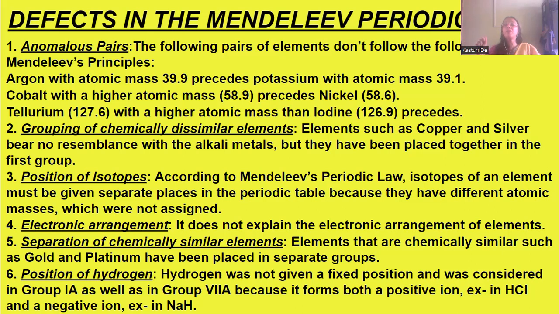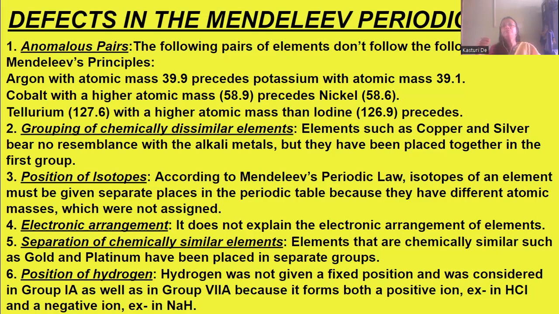Then separation of chemically similar elements. Chemically similar elements like gold and platinum were separated in different groups. Dissimilar elements were placed in the same group. These were the defects of Mendeleev's table. Anomalous pairs: the element with more atomic mass is preceding the element with lower atomic mass.